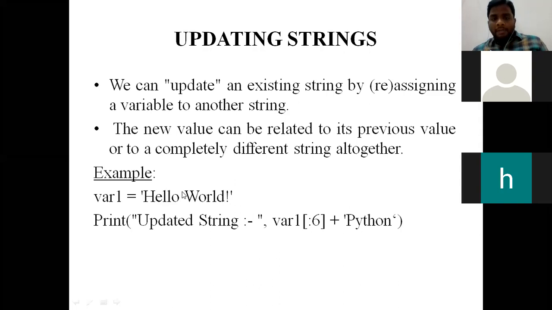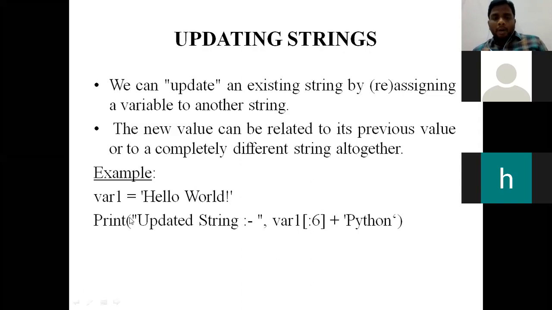And for the space, even though it is a space in the memory location, that space also will be given an index value, so the index value will be 5, right? For W, the index value will be 6.